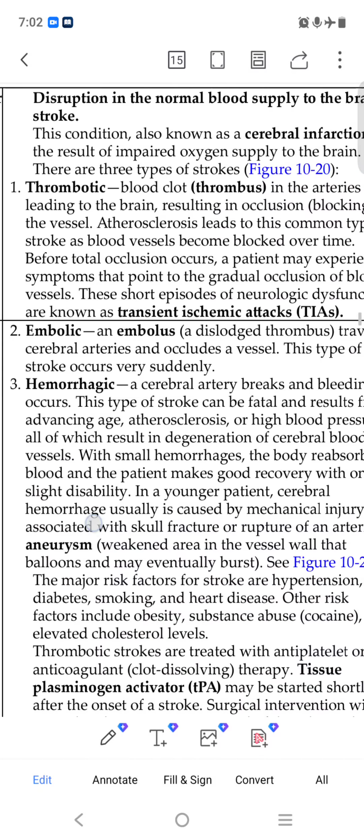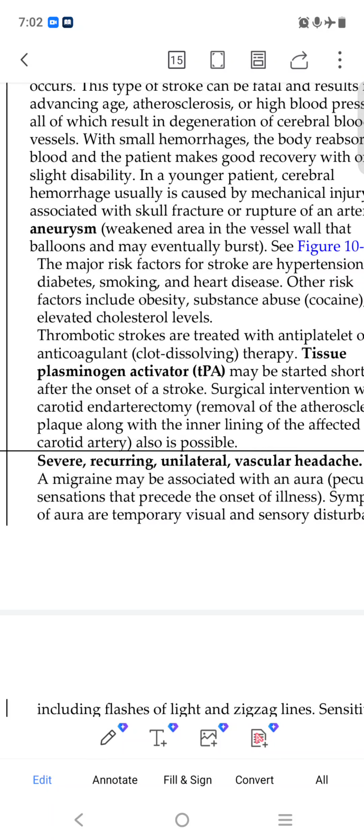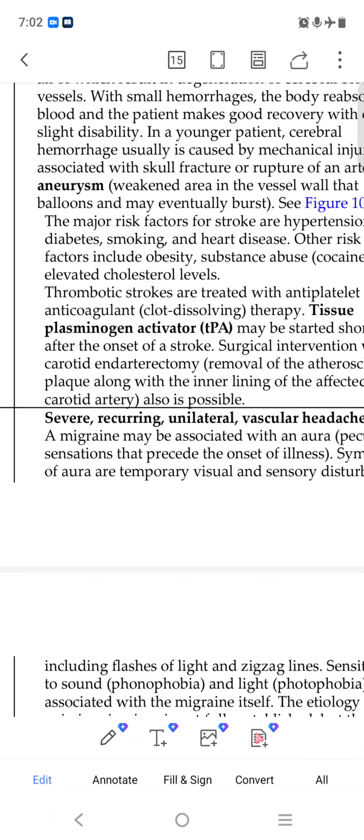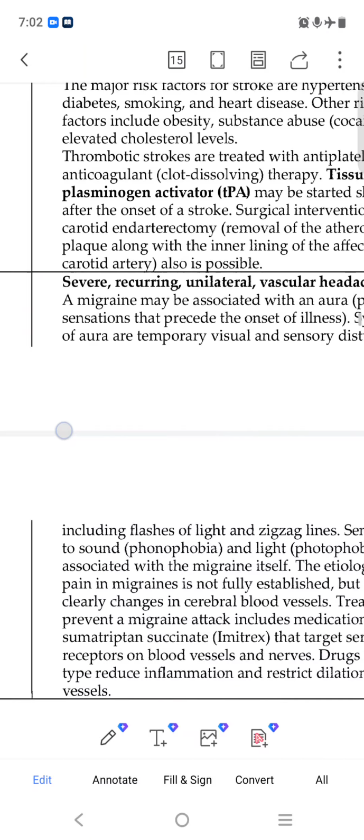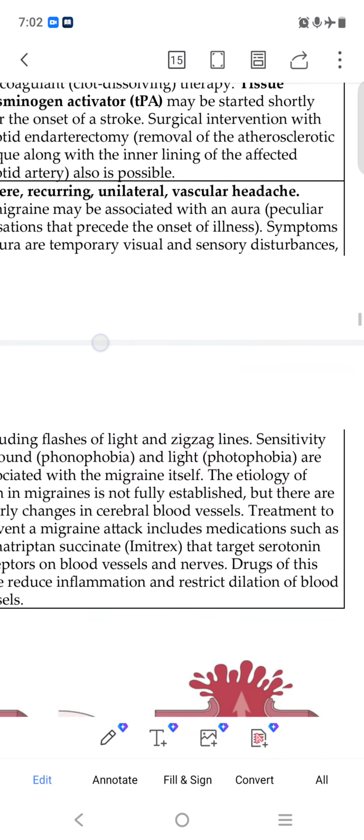Aneurysm means a weakened area in a vessel wall. Tissue plasminogen activator is a clot-dissolving therapeutic treatment. Migraine means severe recurrent pain in our brain area.